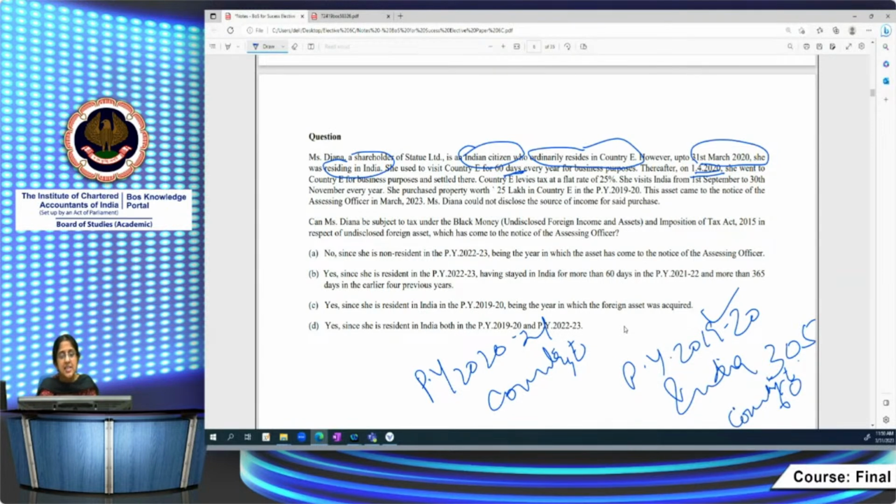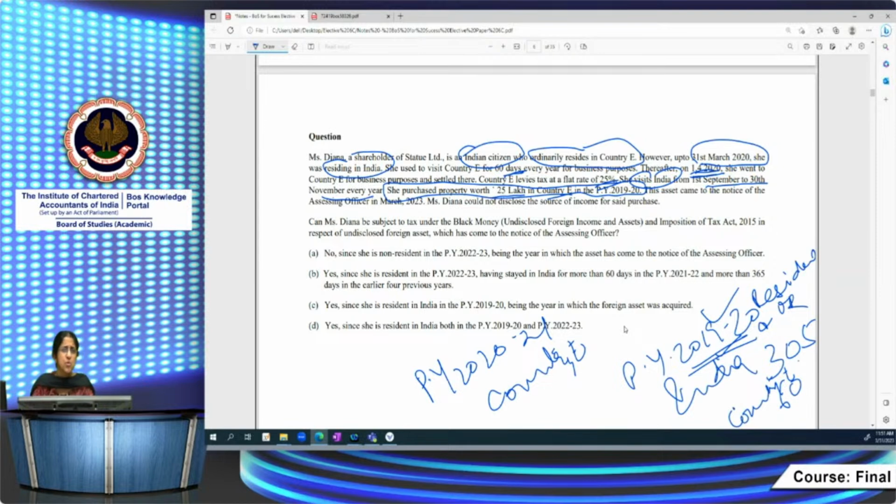Country E levies tax at a flat rate of 25%. She visits India from 1st September to 30th November every year. She is an Indian citizen who is visiting India. She purchased property worth 25 lakh in country E in the previous year 19-20. Up to previous year 19-20, Diana was in India only, so she was resident and ordinarily resident in India. Only on 1/4/2020 she went to country E, and thereafter she settled there permanently.